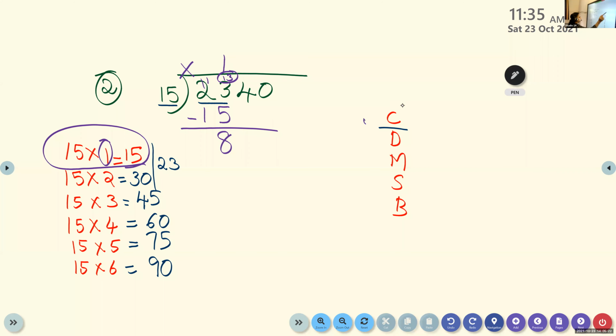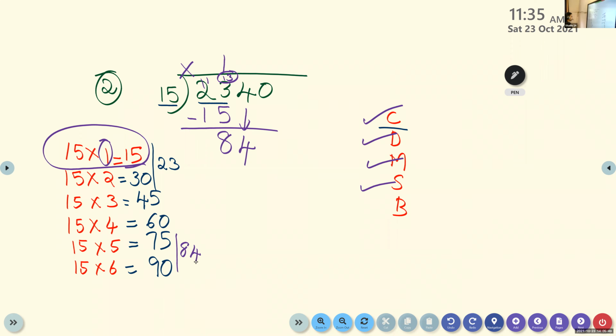So we compared the first 2 digits of the dividend. Then we divided. We looked into the table of 15. Then we multiplied. Then we subtract. Then what is the next step? Bring down. Yes, bring down 4. Children, one number only we can bring down here. So you will check, there is 84. Is there any 84 in the table here? No, it will come between 75 and 90.